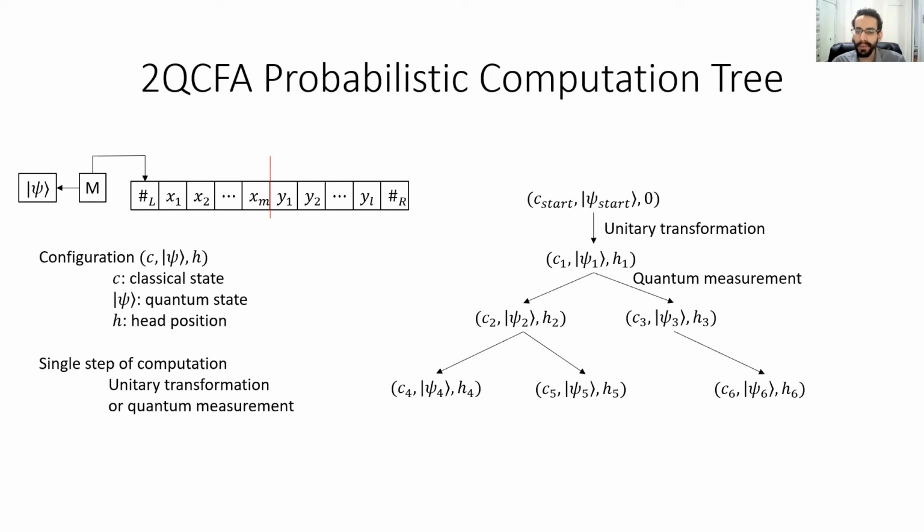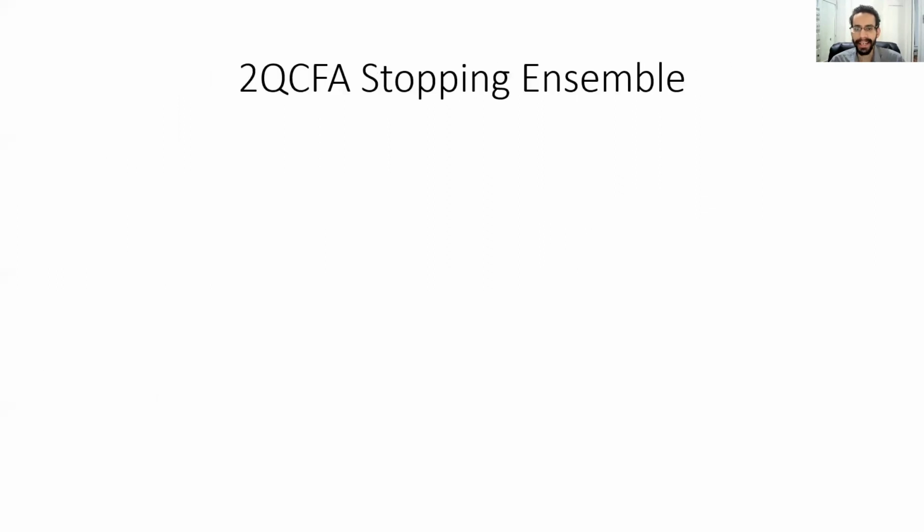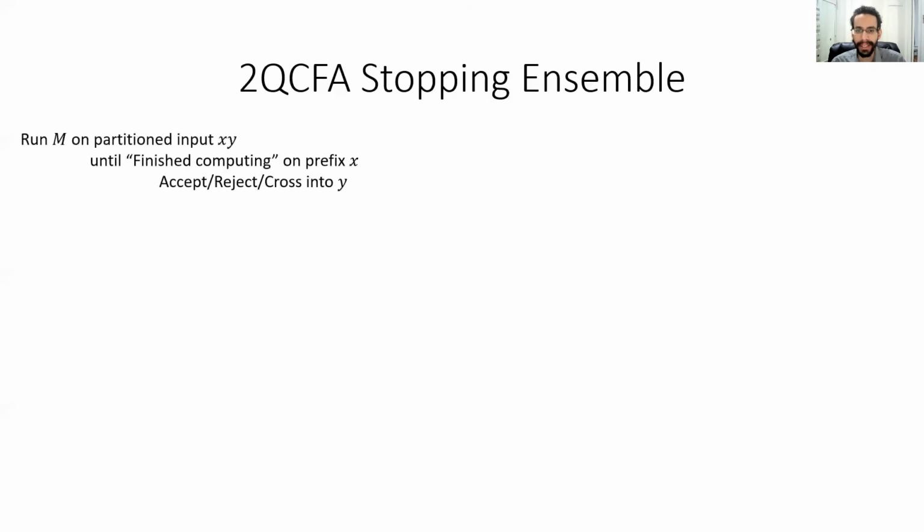Next, we'll use these computation trees to define a stopping ensemble of a 2QCFA, which is a quantum analog of Dwork and Stockmeyer's notion of a stopping ensemble of a 2PFA. As before, we consider running M on the input xy, but now we only run M until it is finished computing on the prefix x, where we say that a particular branch of the computation has finished computing on x as soon as that branch crosses into the y part of the input, or accepts or rejects.